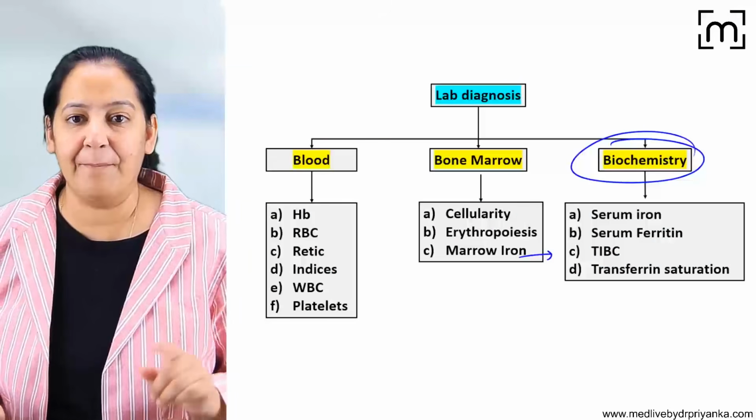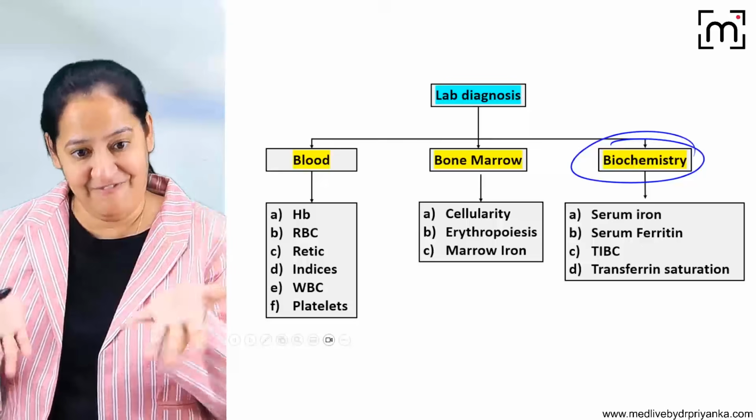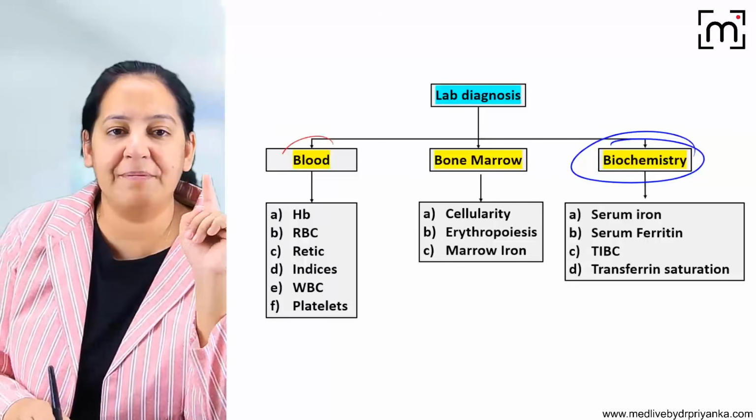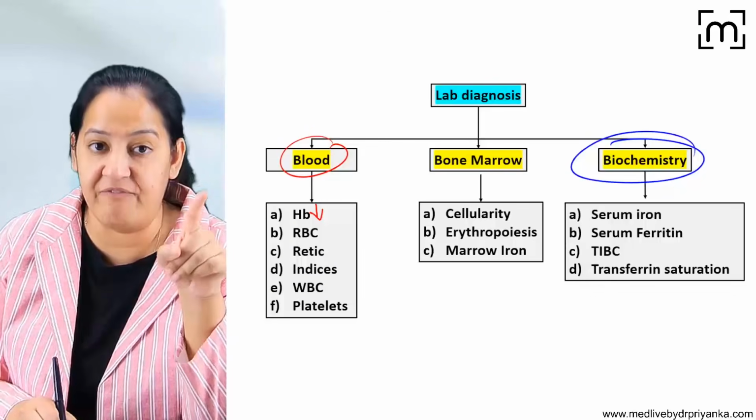Can we revise it? Complete lab diagnosis at one shot. Learn this and fill it quickly. So what happens in the blood picture? Say, ma'am, iron and hemoglobin will fall.